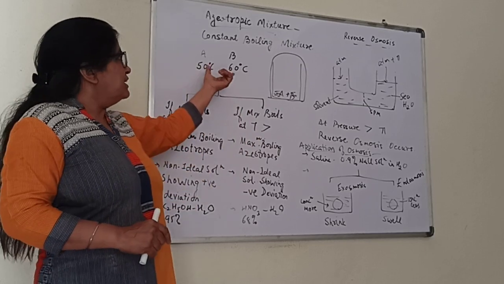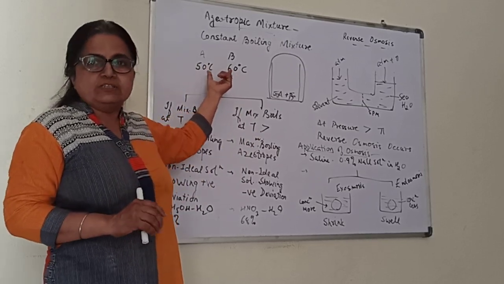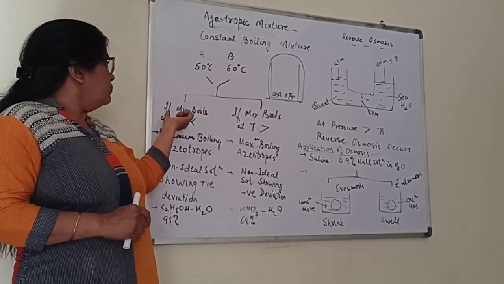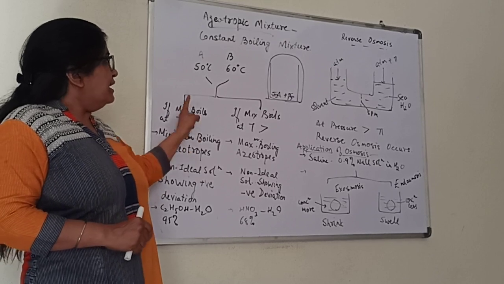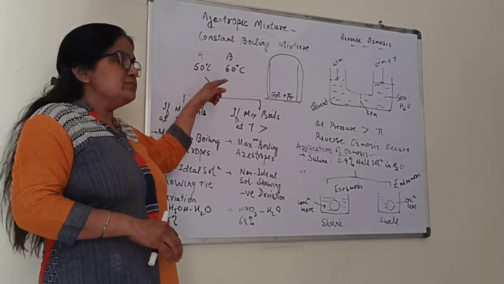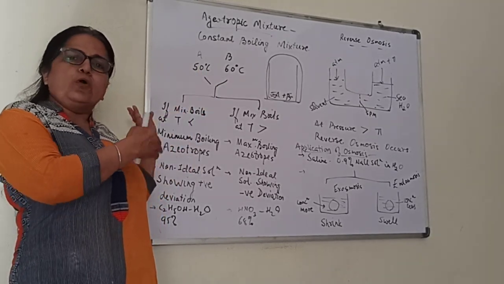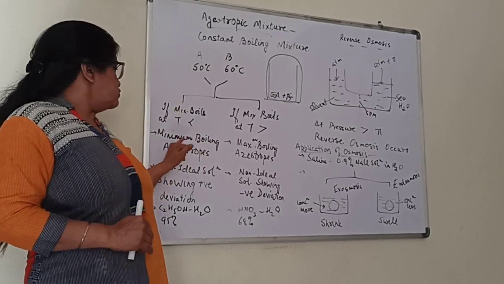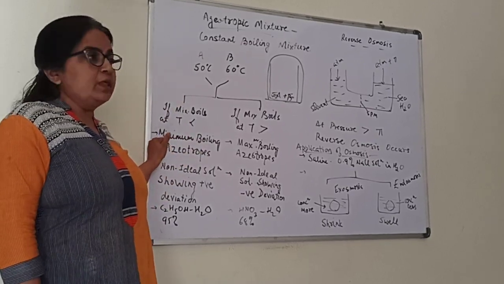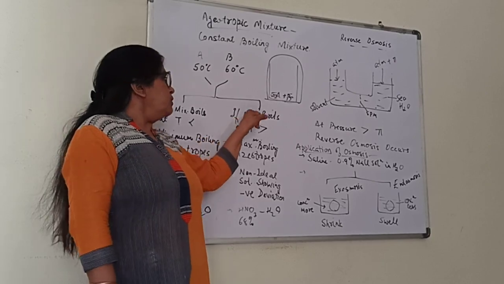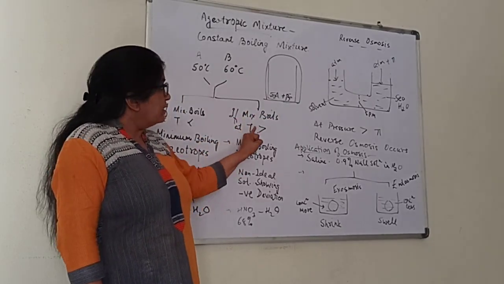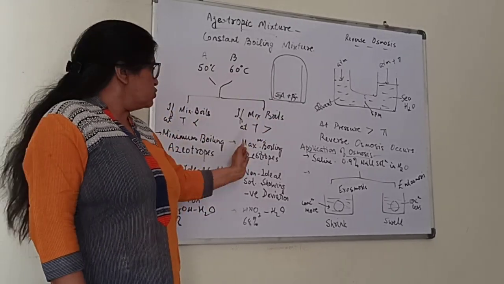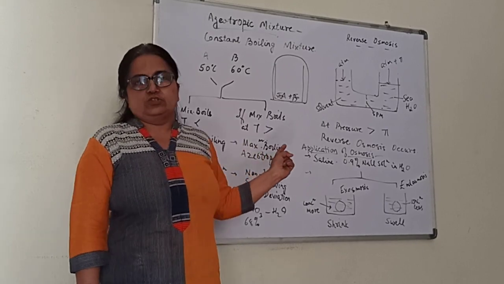That means 50 and 60 are the individual boiling points. If the mixture boils at a temperature lesser than both 50 and 60, somewhere around 40 or something like that, then it is called a minimum boiling azeotrope. If the mixture boils at a temperature greater than them, it is called a maximum boiling azeotrope.